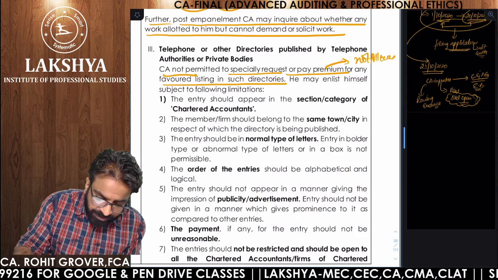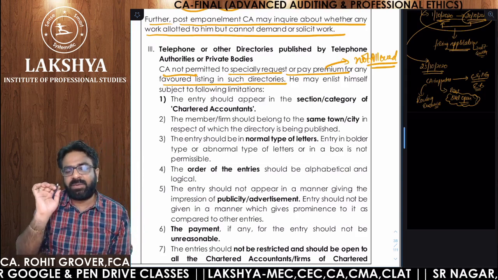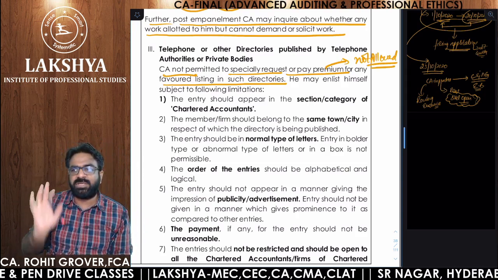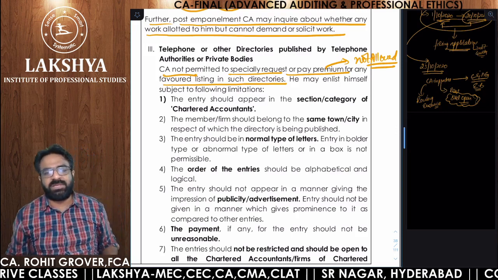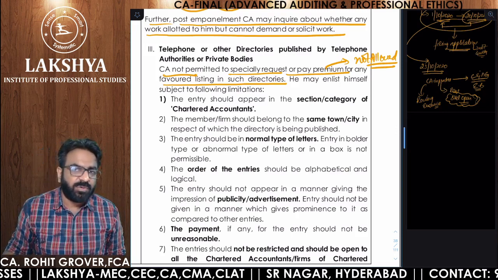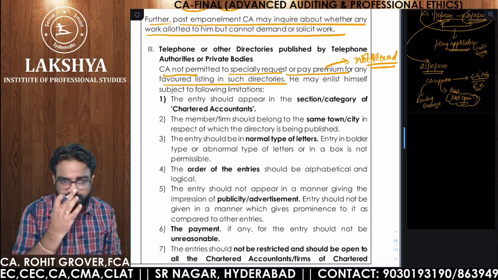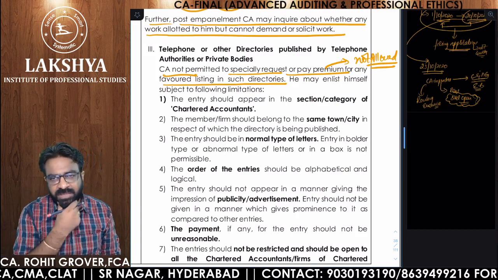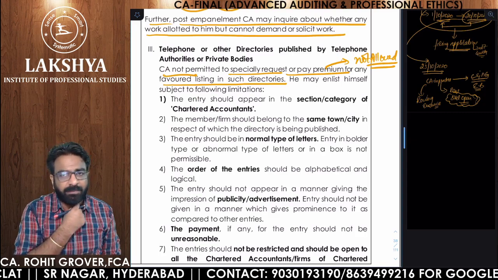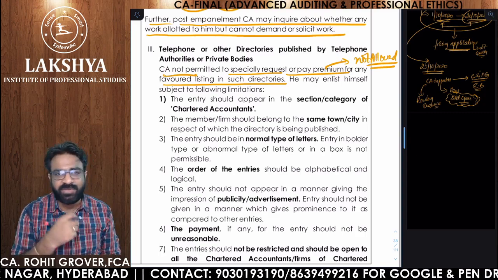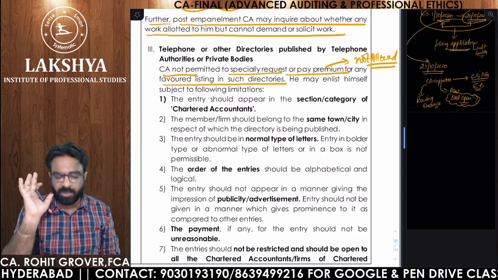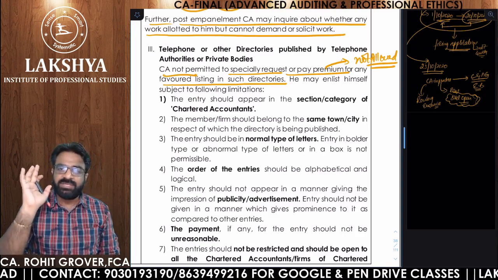If you are making the extra premium payment, then you can immediately recognise it in a question like this. A chartered accountant in practice paid 5,000 rupees to the telephone directory to include his name, whereas the normal fee was 2,000. Why did he pay 3,000 extra? It means he must have demanded some extra premium features, which is not allowed. It means you're guilty of professional misconduct. You are indirectly soliciting.